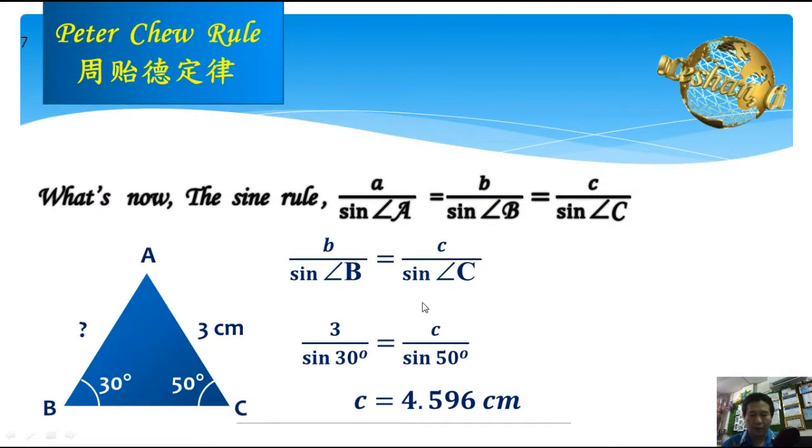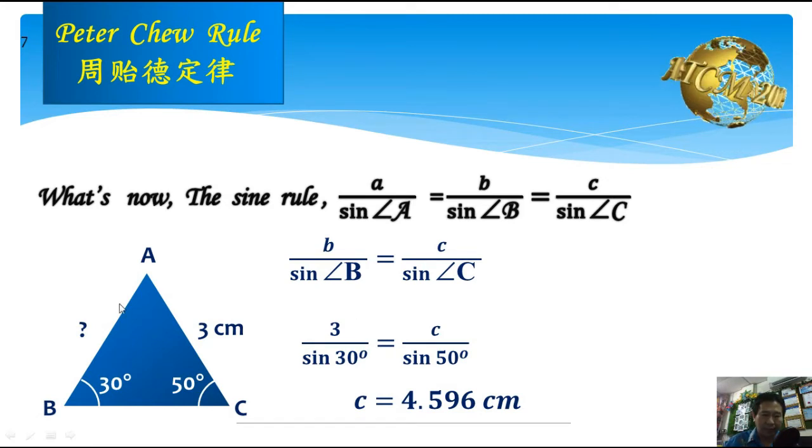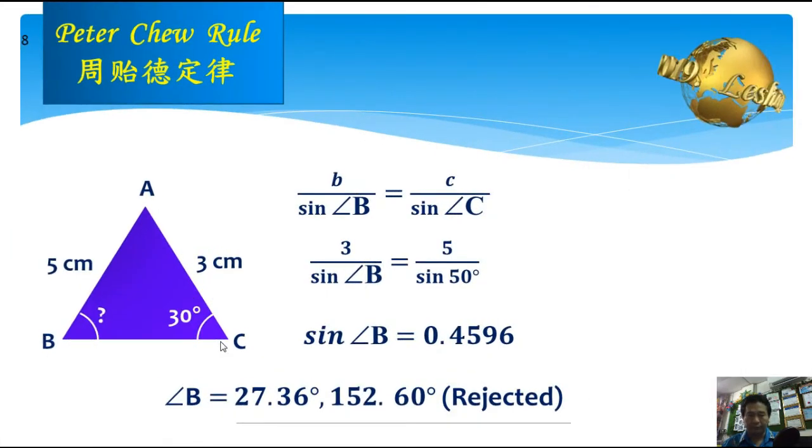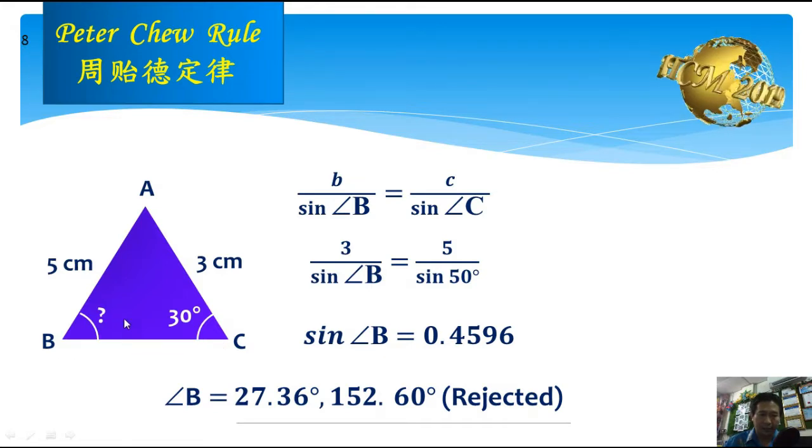As we can see, we can find the opposite side of the angle given when we are given two angles and one side. We can see we can find the side c if we are given two angles and one side. And also, we can find the non-included angle when we are given two sides and a non-included angle by using the sine rule. We can get the non-included angle, angle B, when we are given two sides, 3 and 5, and a non-included angle, angle C.